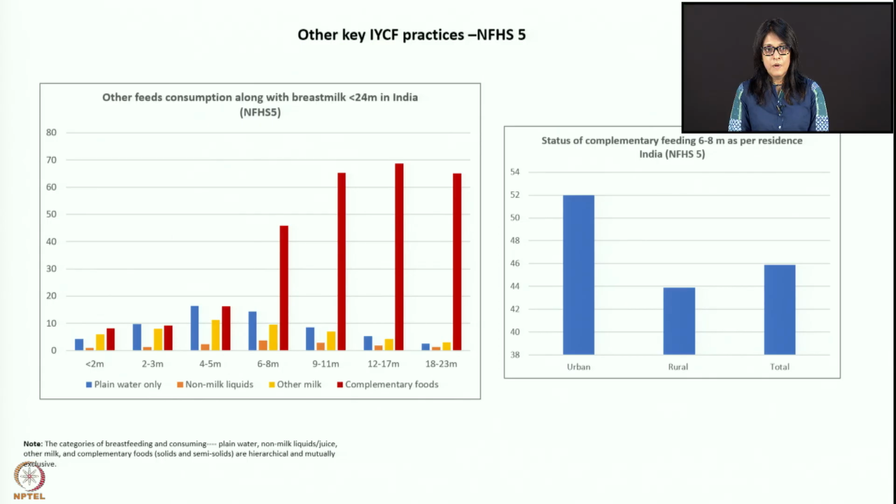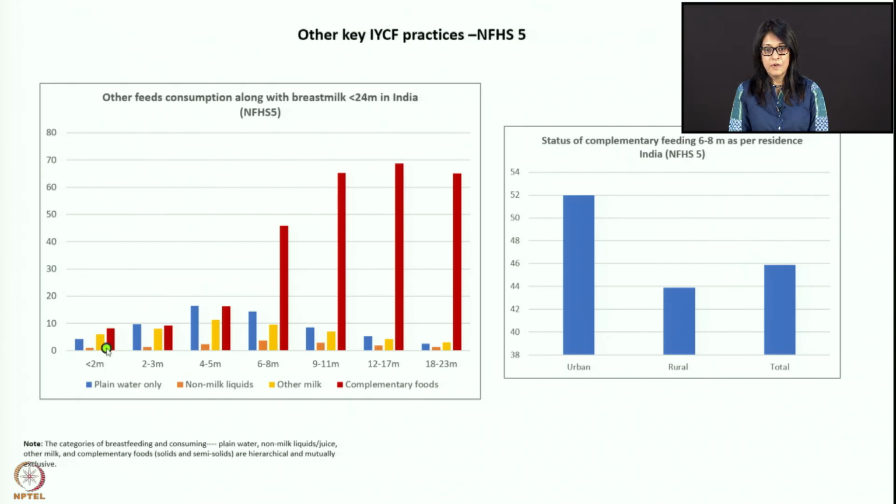Now, what are the other feeds that children are getting? The blue is plain water. Almost 4 to 5% of babies are getting plain water, literally under 2 months of age. They're also getting non-milk liquids like honey, gutti, and other milk, which is probably cow milk or formula.